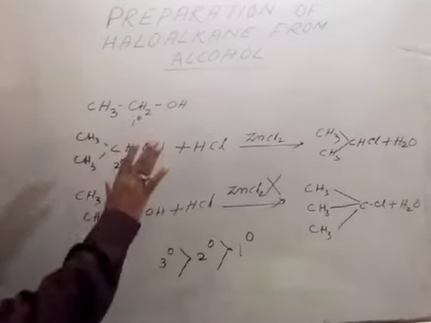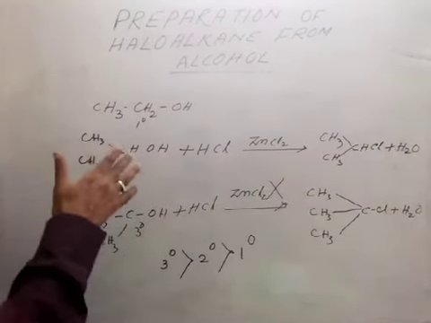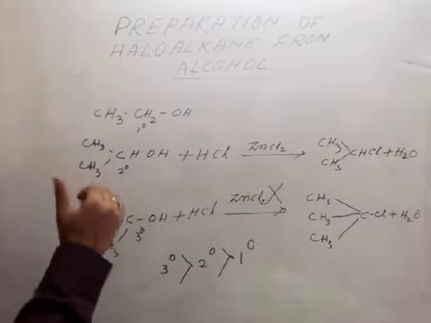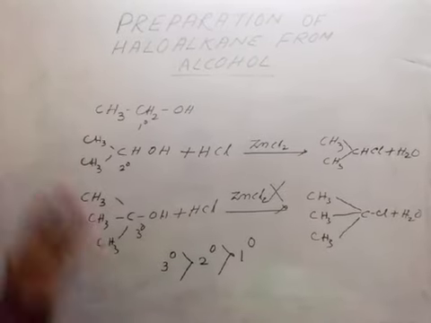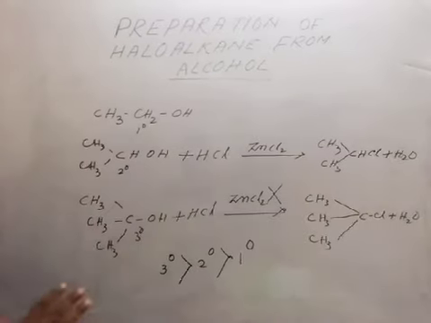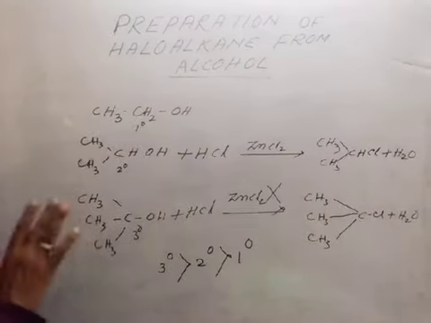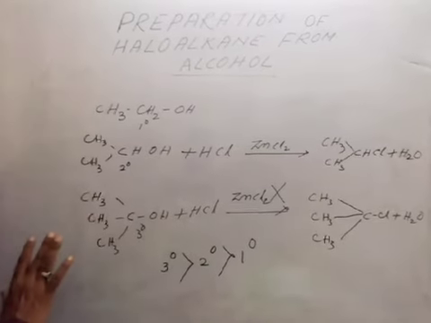Today we discussed the preparation of haloalkane from alcohol by the first method only, that is by the reaction between hydrogen halide and alcohol.